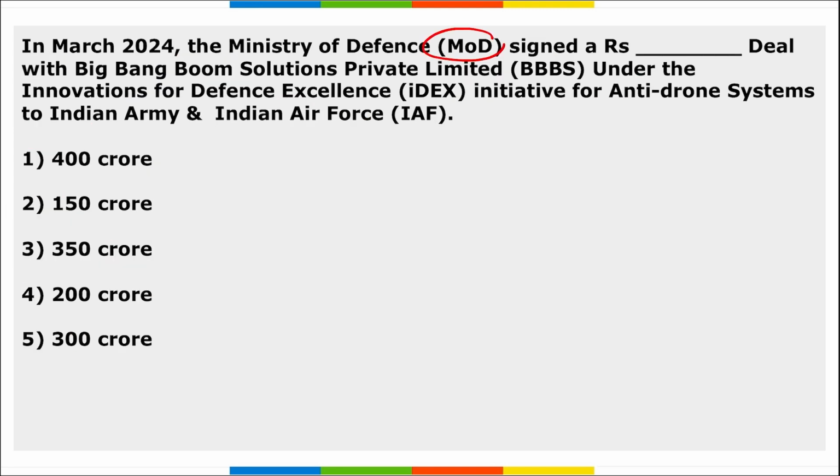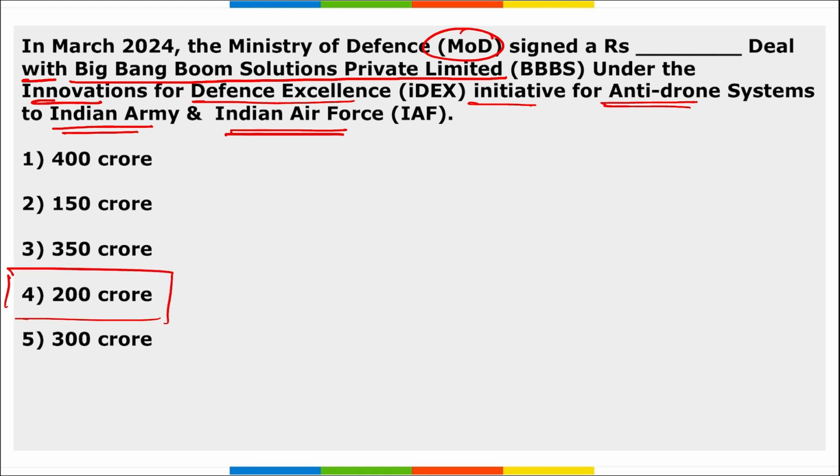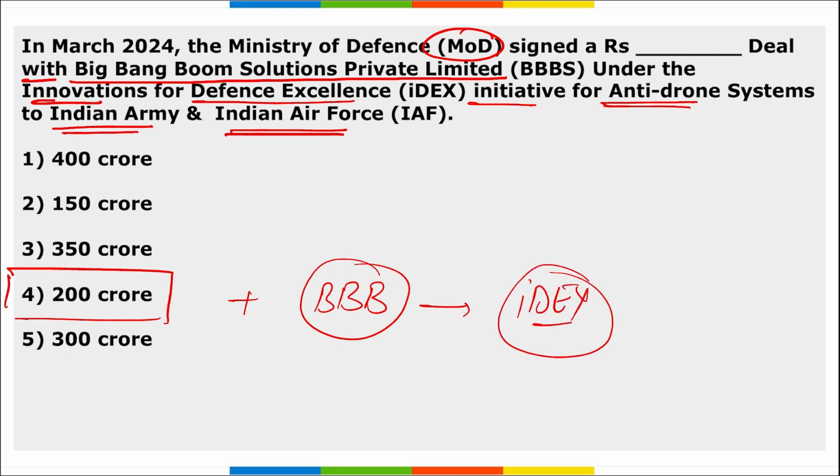Next, in March, the Ministry of Defence signed a dash deal with Big Bang Boom Solutions Private Limited under the Innovations for Defence Excellence Initiative for anti-drone systems for the Indian Army and Indian Air Force. So, the Ministry of Defence has signed a 200 crore rupees deal. It was with Big Bang Boom Solutions Private Limited, and it was under the iDEX, that is Innovations for Defence Excellence Initiative, for developing the anti-drone system for the Indian Army as well as for the Indian Air Force.